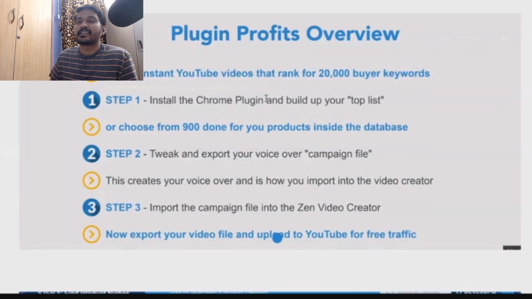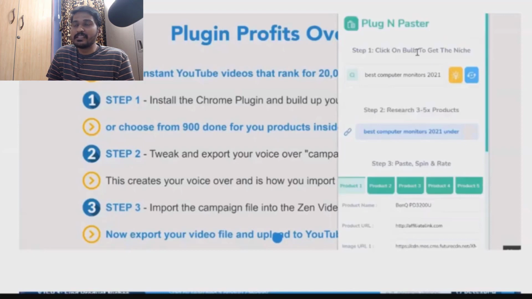As I said here, this is step 1. You need to install the Chrome plugin and build up your top list. Then step 2 is to tweak and export your voiceover campaign file. This is the Chrome extension plugin. Here if I click this bulb button, it will give me a lot of low hanging long tail keyword ideas, right? For example, right now it shows best computer monitors 2021.